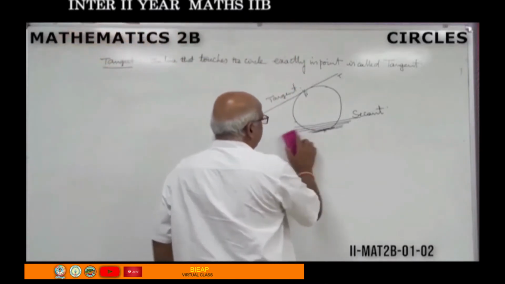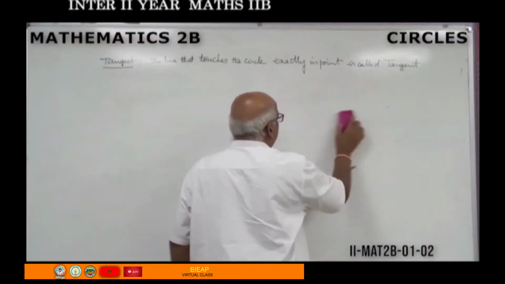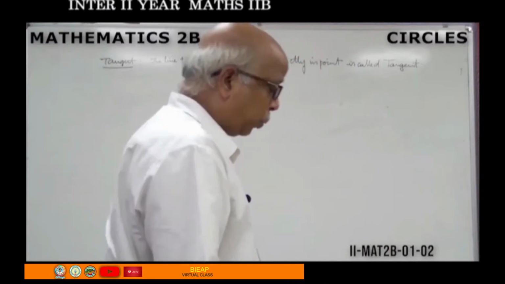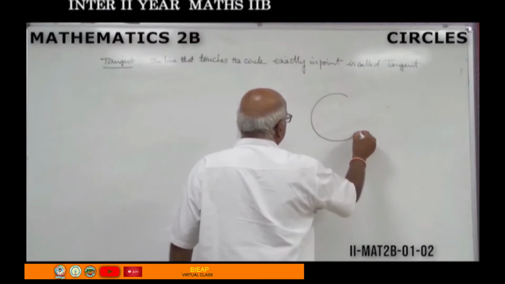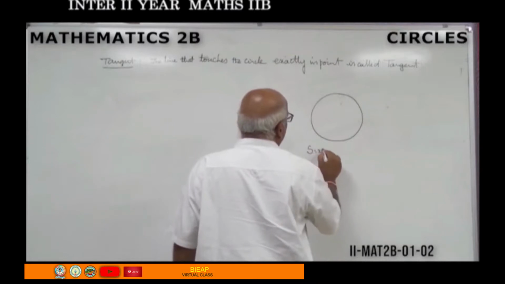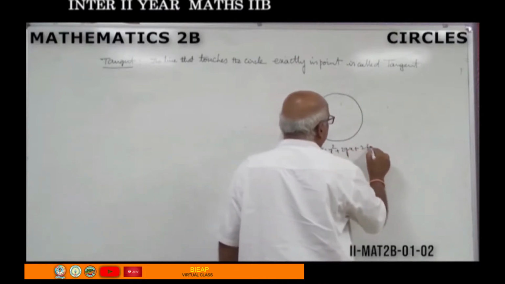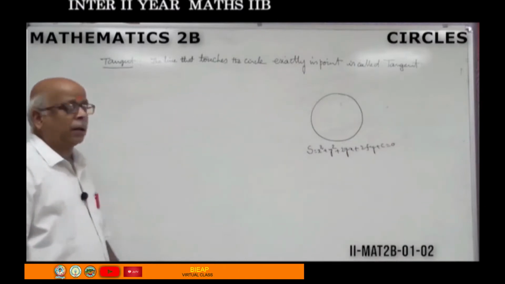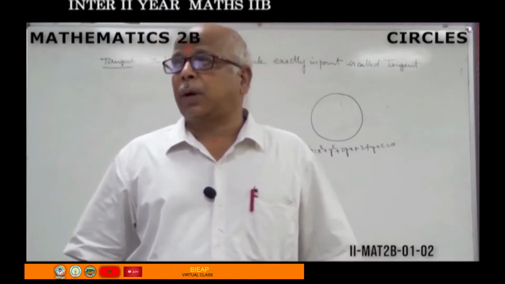Now, our present requirement is to determine equation of tangent to the given circle when a point is given. How to find out equation of the tangent? Here, this is one circle: x square plus y square plus 2gx plus 2fy plus c equal to 0.